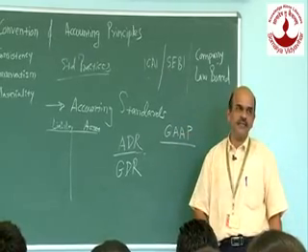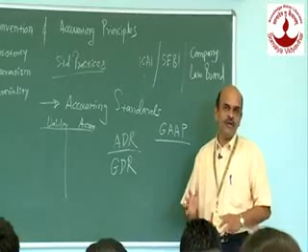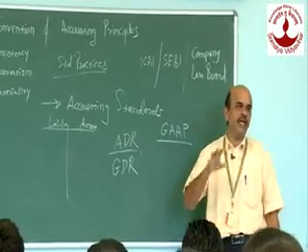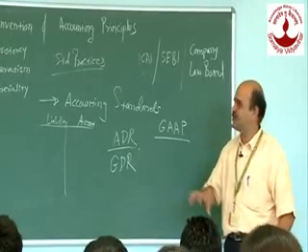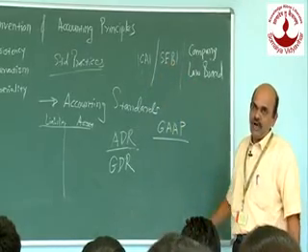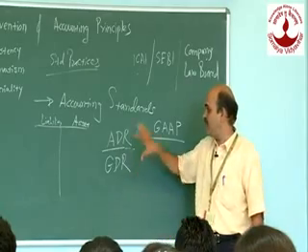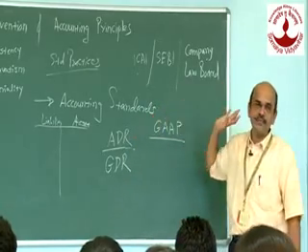And some accounting standards are added, like the depreciation accounting standard, the valuation of stock standard, how to do investment accounting, and foreign exchange transactions. There are so many accounting standards. They are introduced by the associated agencies which are instrumental for these standards: the Institute of Chartered Accountants of India, SEBI, Company Law Board. And why are these accounting standards there? Because of the generally accepted accounting principles. So this is what exactly we have covered today.